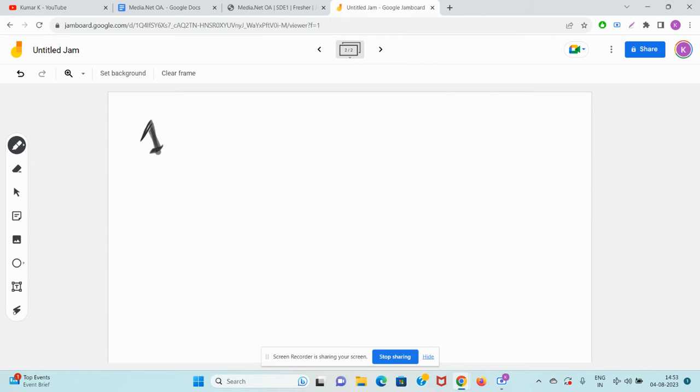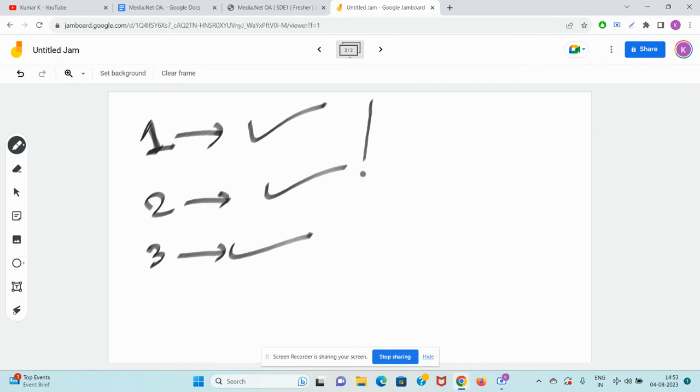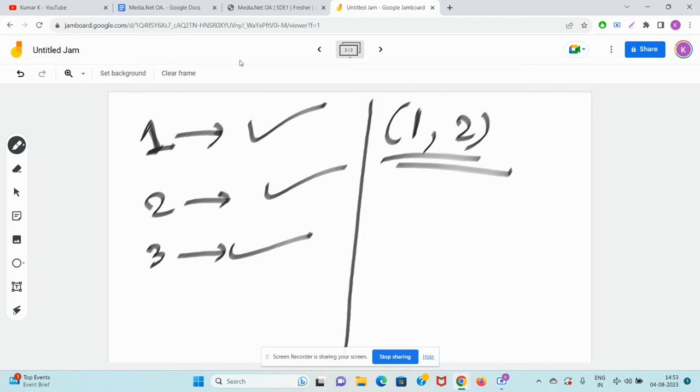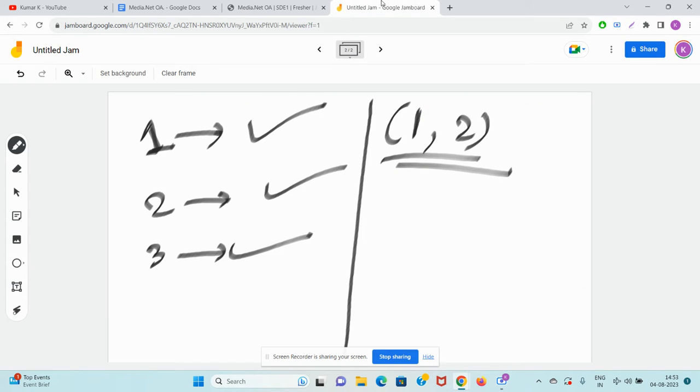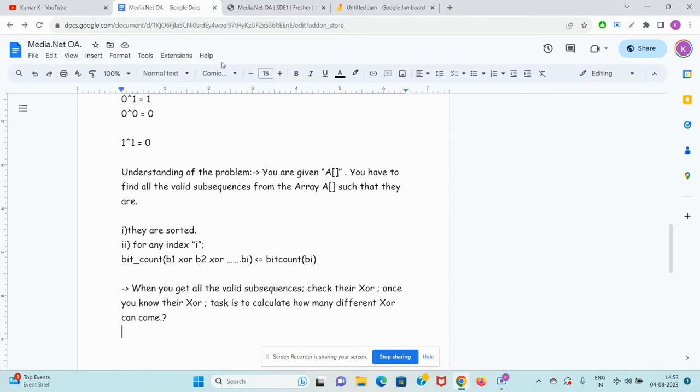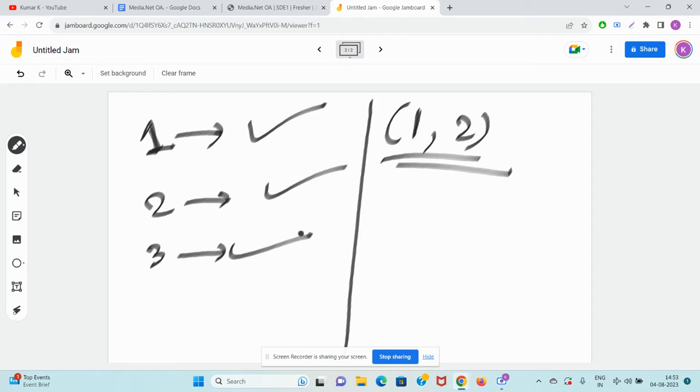Is 1 valid? Yes, it is valid because it is a single number. Is 2 valid? Yes. Is 3 valid? Yes. Now, is 1 comma 2 valid? Let's see if it follows all the conditions. First, the numbers should be sorted in strictly ascending manner. Equal numbers are also not allowed. So yes, the first condition is satisfied, 1 is less than 2.